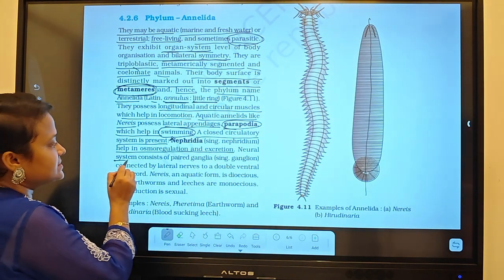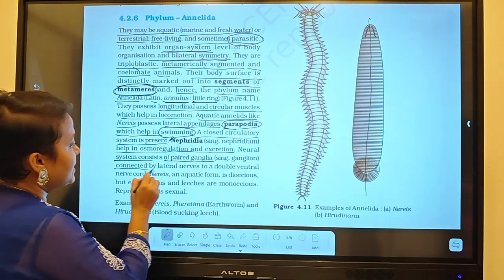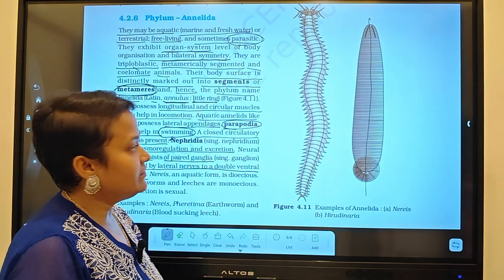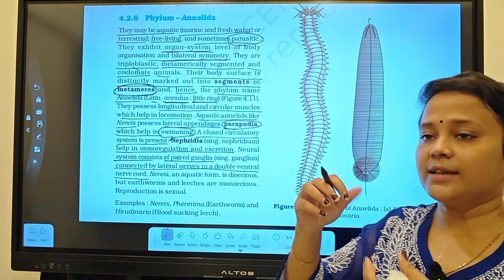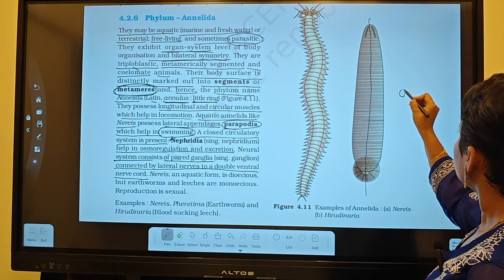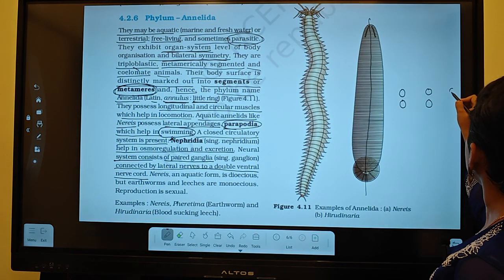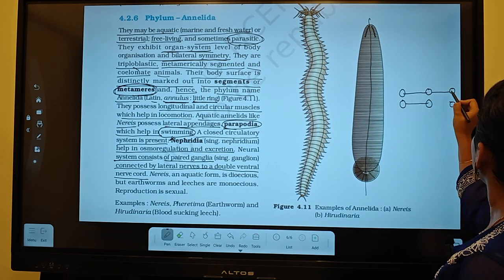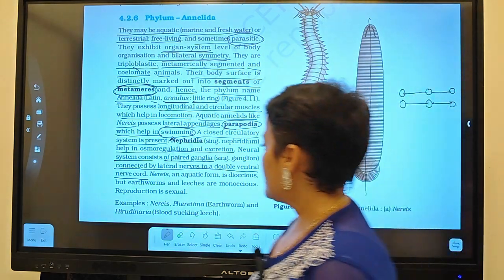The neural system consists of paired ganglia connected by lateral nerves to a double ventral nerve cord. So there will be paired ganglia towards the ventral side, and a double ventral nerve cord like this.